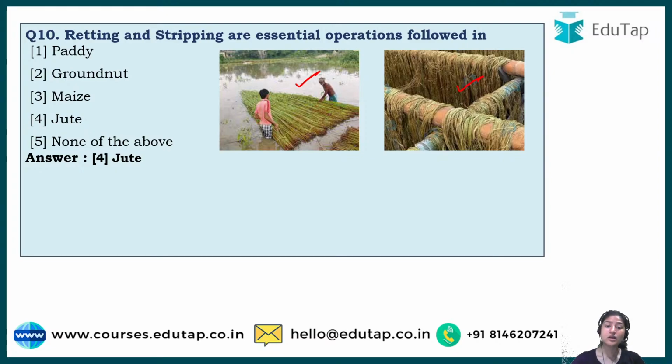So this first process is known as retting, and in this usually what happens, these plants or the jute stems or stalks are soaked in water, as you can see in the first picture.